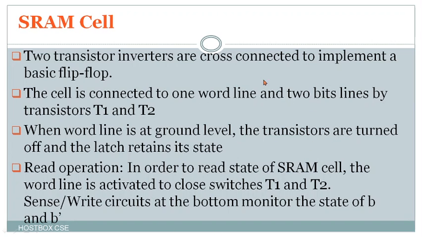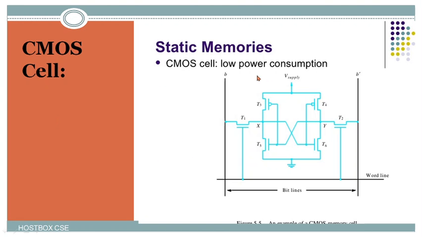And also the read operation. How do you perform a read operation in the SRAM cell? In order to read the state of the SRAM cell, the word line is activated to close switches T1 and T2. Sense/write circuits at the bottom monitor the state of b and b dash here. Then we go for static memory. So last we go for the static memory theory point.